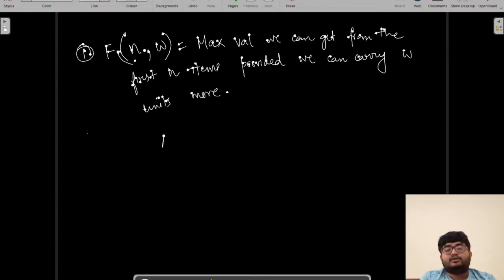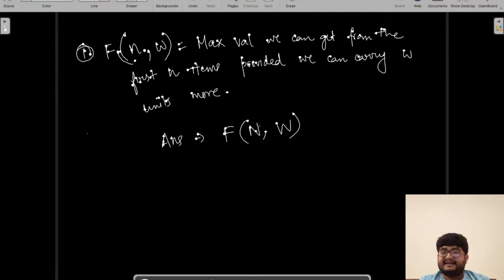So what is the answer to our problem? The answer to our problem will be f(N, W), with the first capital N items, that is the entire array. What is the maximum value that we can get from the entire array, provided the knapsack has a maximum weight of capital W, that is the total weight the knapsack can carry.